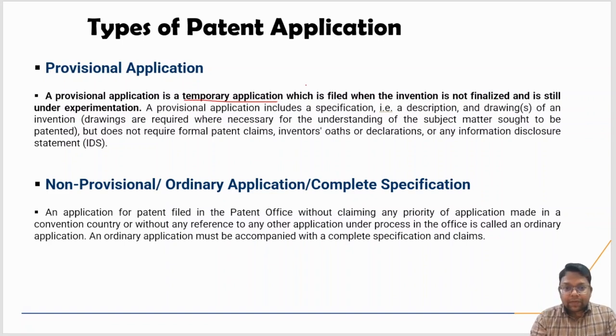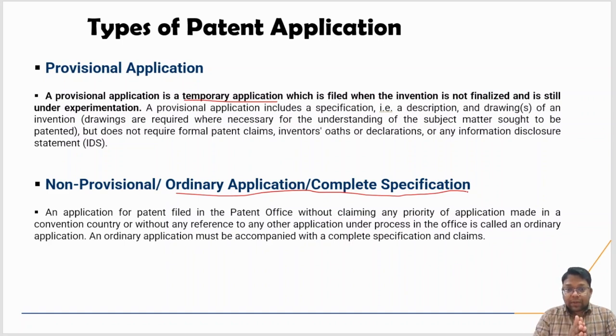Come to the complete specification. Complete specification is also known as the ordinary application. Why is it also called an ordinary application? In this complete specification, you have to file claims, each and every element of the patent, and after filing of your complete specification, you cannot do any kind of modification in the application, right? What difference is clear, right? Provisional application is a temporary application, but the complete specification or ordinary application is like a complete patent document, where you have to add each and everything in the claims and other things.